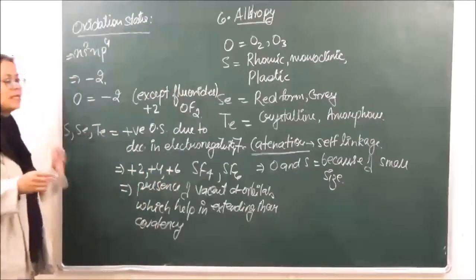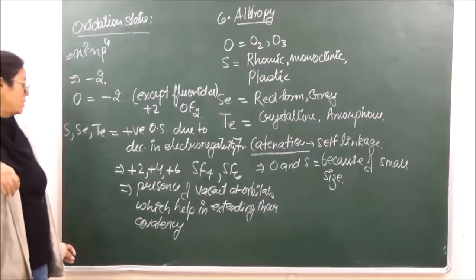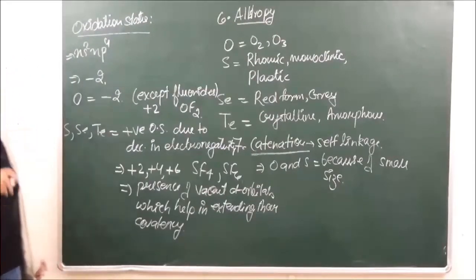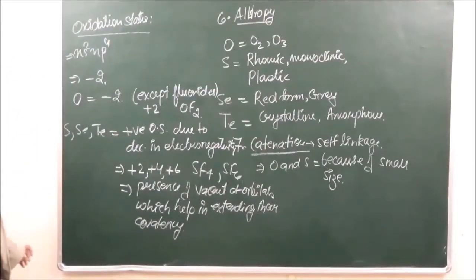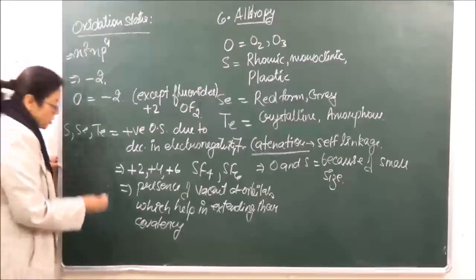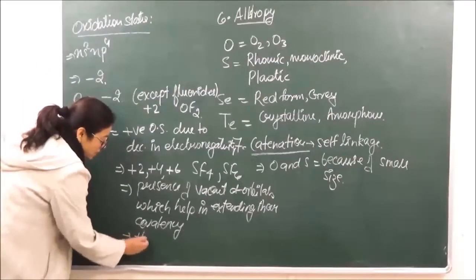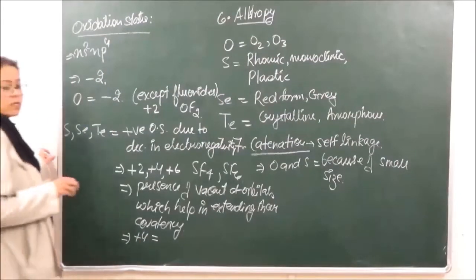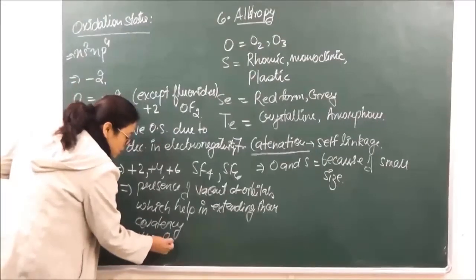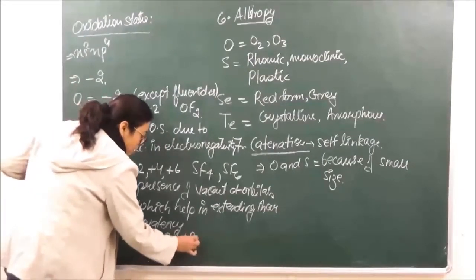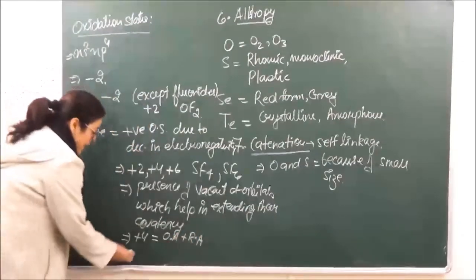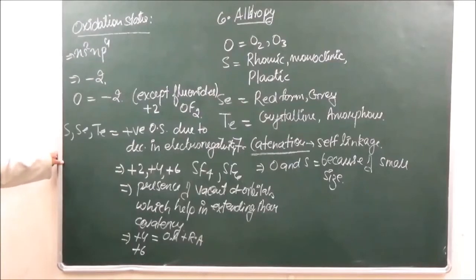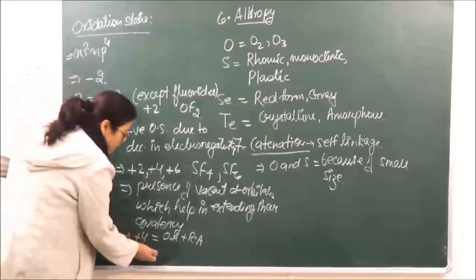So this is the reason. When we look at the +4 and +6 oxidation states in compounds, it is seen that the +4 oxidation state behaves as both oxidizing and reducing agent. Right? Whereas the elements in +6 oxidation state are going to have only oxidizing properties.